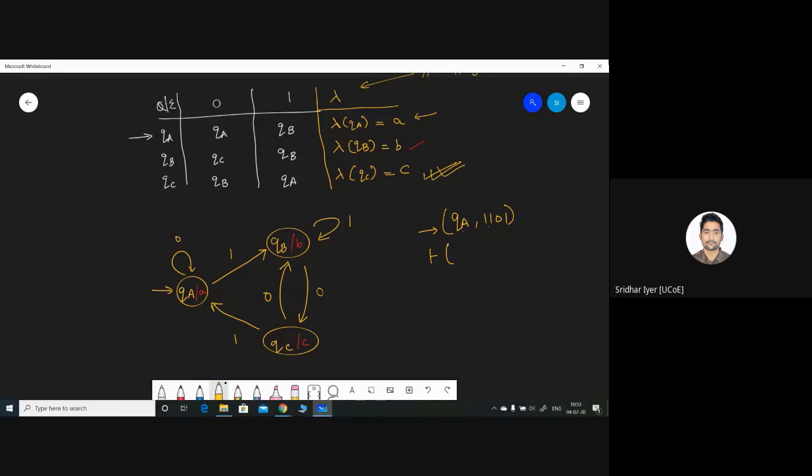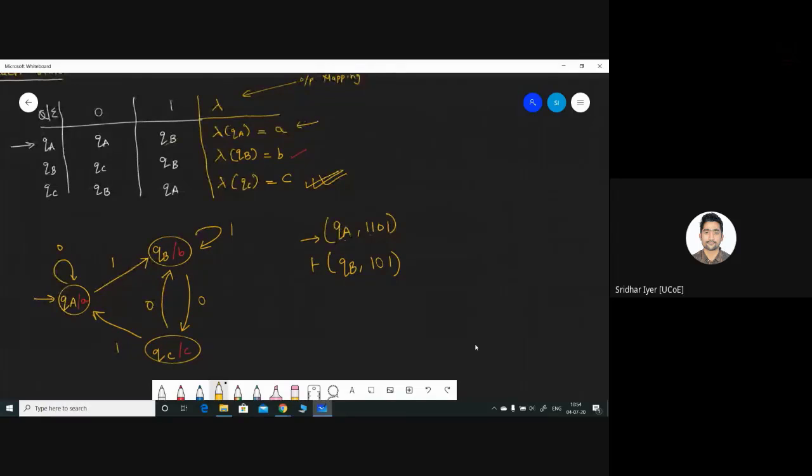QA on input 1 goes to QB. I'm simply following what we have done so far in case of FSM. Now, what exactly needs to be done is how we can write the output. See over here. In the case of Moore machines, we are having the outputs associated with each state. So we have started the machine from QA state.